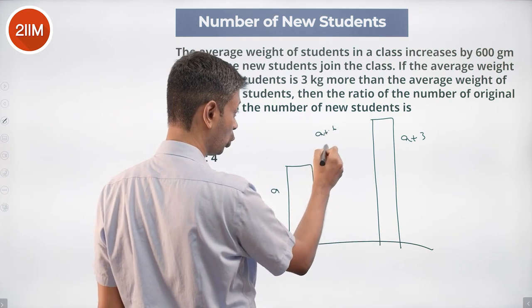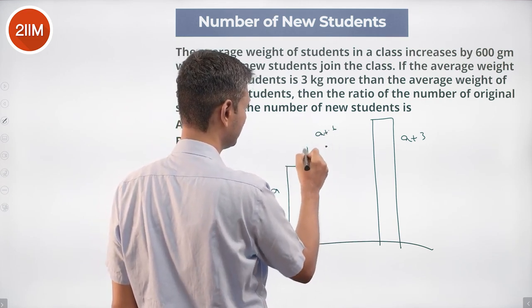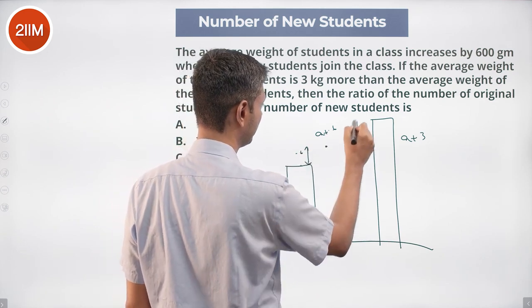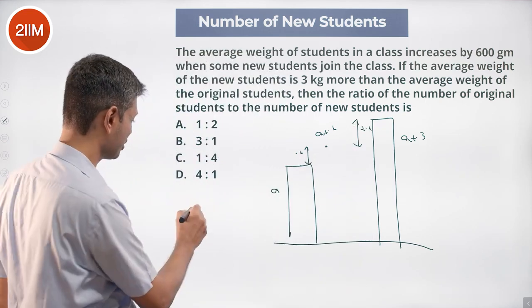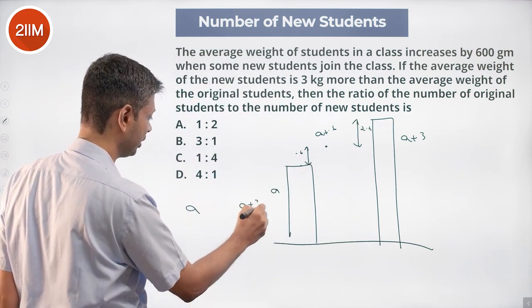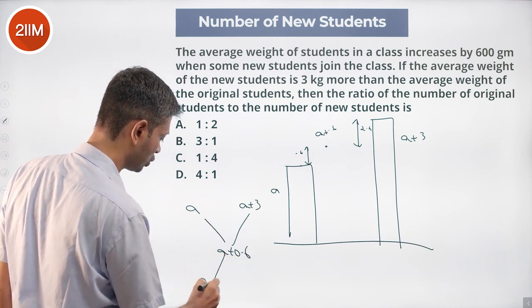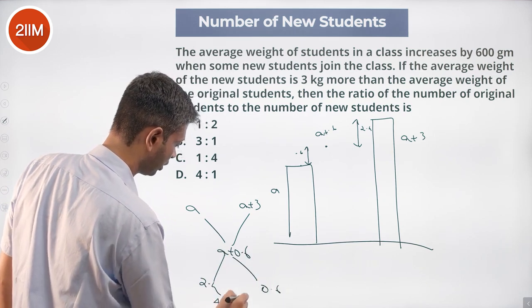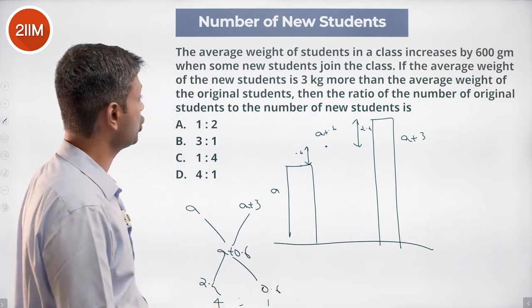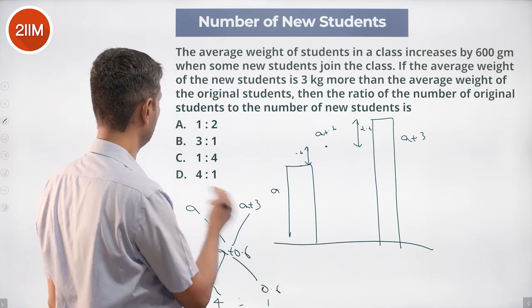The weighted average is closer to this than that. This difference is 0.6. This difference is 2.4. Like mixtures and alligations, mix A and A plus 3 to get A plus 0.6. We should be mixing in the ratio 2.4 is to 0.6, or the ratio 4 is to 1. The ratio of original students to new students is 4 is to 1.